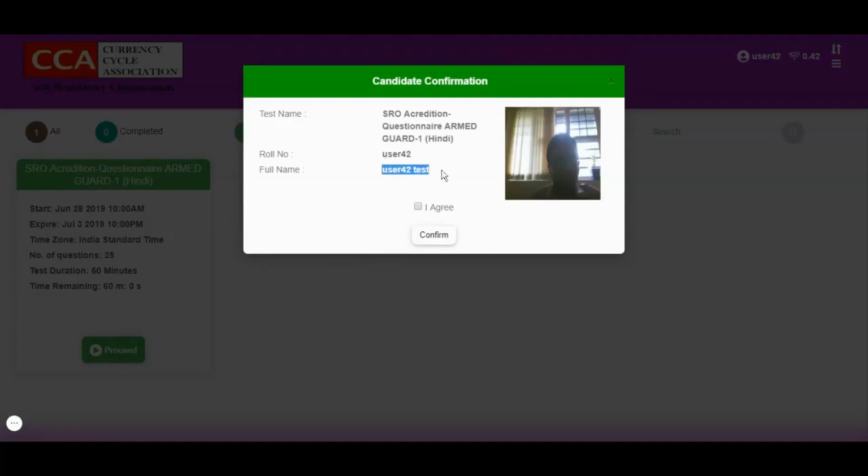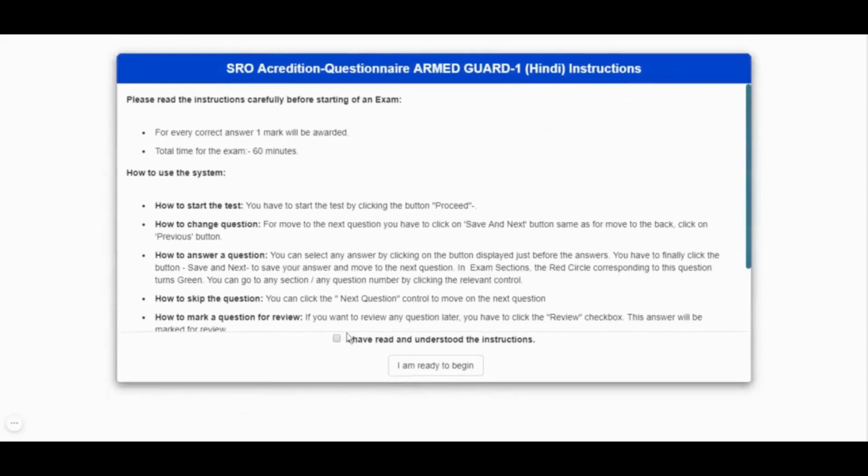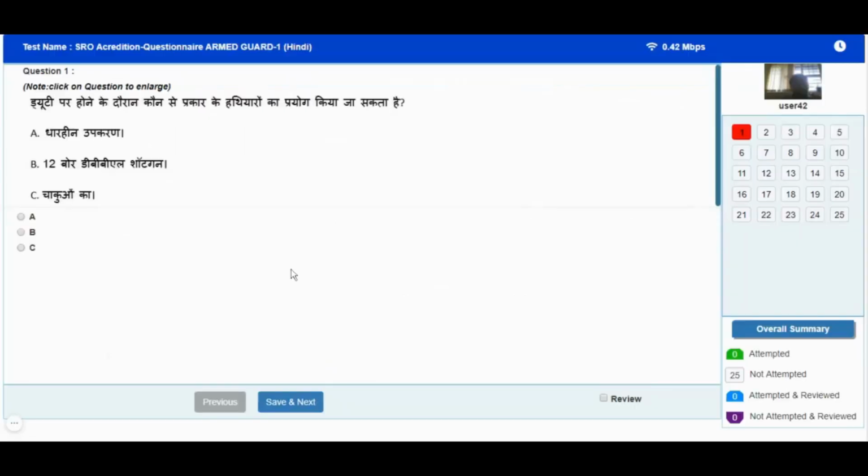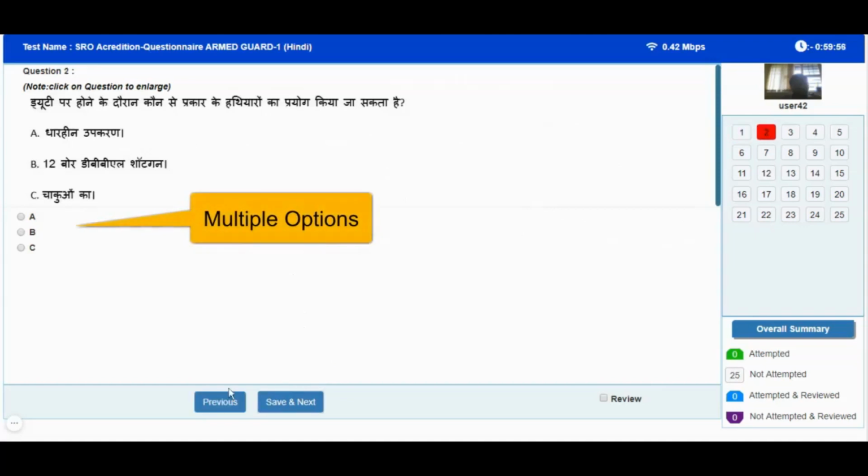Here you can verify your name. For this, you need to click on I agree and click on confirm button. Once you click on confirm button, your exam will get started. For each question, there will be 3 possible right answer. You need to click on the right answer.